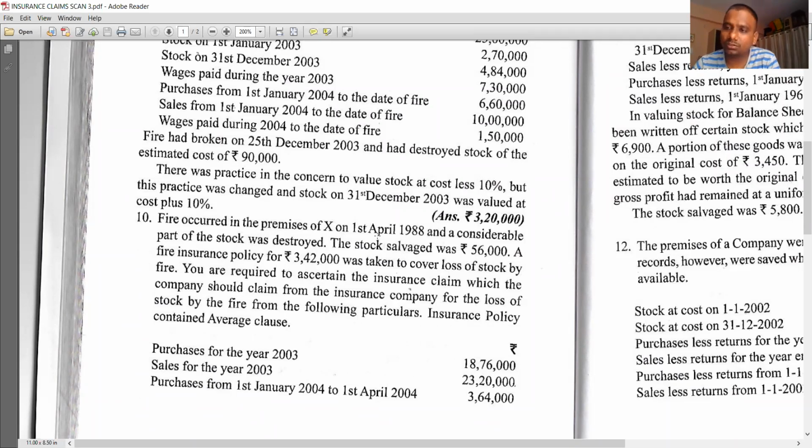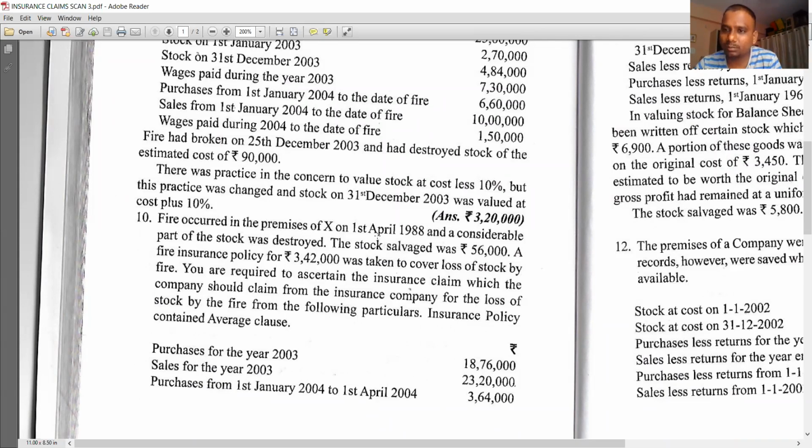Previous year means 2003. So they are following calendar year. That means they will start their books of accounts from 1st January. They will end on 31st December. Is it clear?